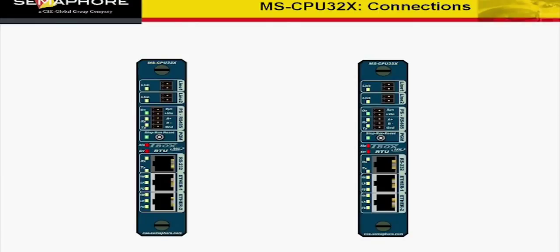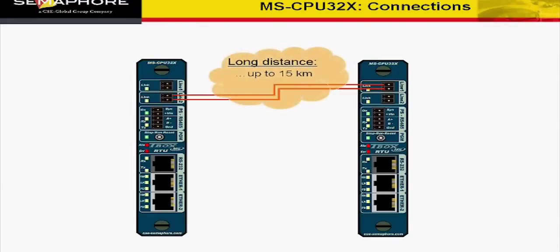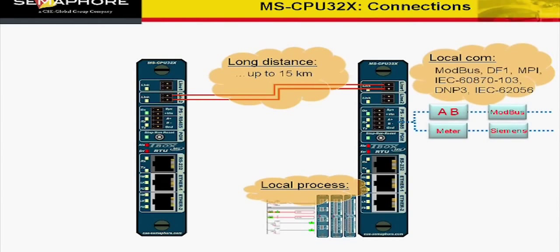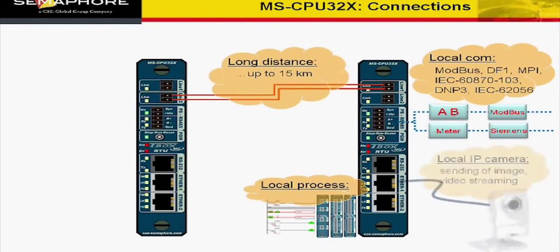To illustrate the possible communication, let's use two MS CPU32X. SHDSL modems allow connection up to 15 kilometers through a pair of cables. Each CPU has its local process controlling I/O through ladder or basic. Each CPU has local communication to field devices or existing equipment in Modbus or other standard protocols.